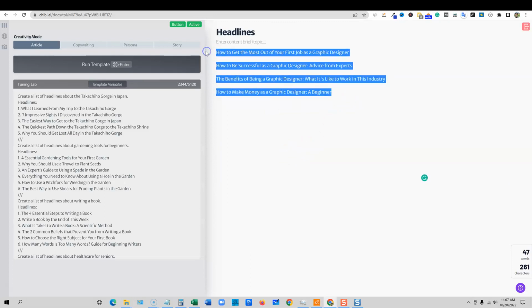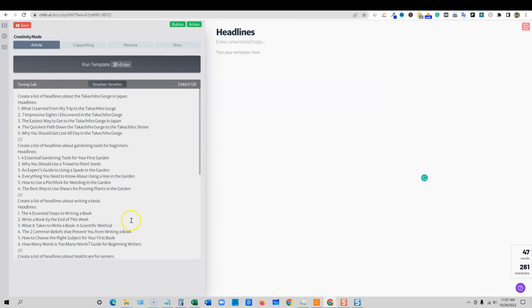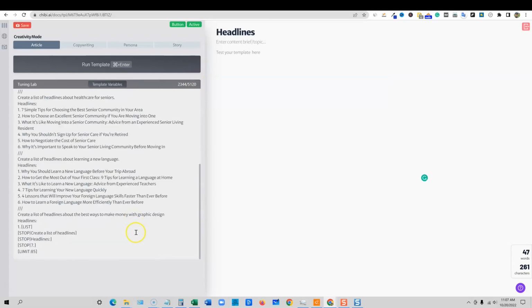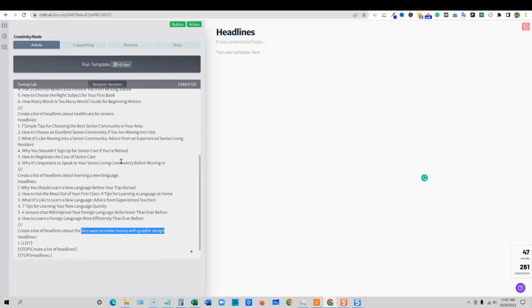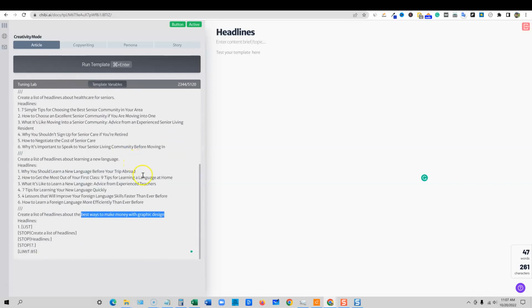So I'm going to show you kind of like what it can do. I'm going to delete that. And we're going to come over here, scroll all the way down, and all you have to do is I added this keyword right here, "create a list of headlines about," and this right here that I highlighted, I'm adding that to this code right here. So what Chibi's going to do is it's going to take all the information above right here on how to go out and get like creative, nice titles or headlines that you could use for your blog posts or maybe even your YouTube videos, right?